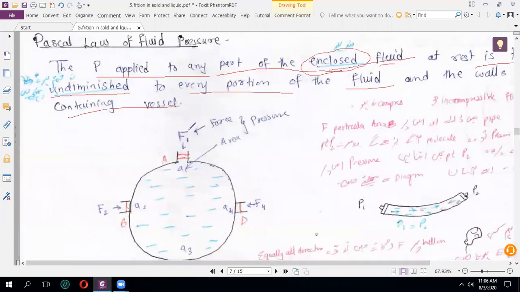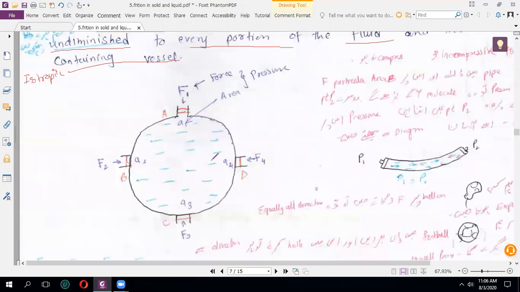तो इसको थोड़ा अच्छे समझते हैं. Simple word में क्या बोल रहा है Pascal? The pressure of the liquid is the same in all directions. Pascal also says the liquid follows the isotropic property. But here isotropic property को हम लोग थोड़ा big level पे explain कर रहे हैं. So we will see an example here.